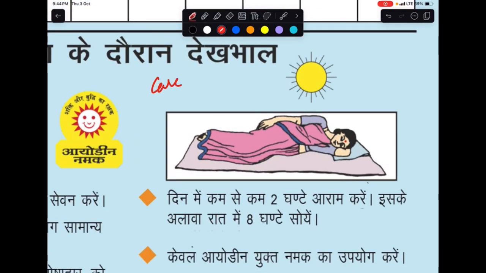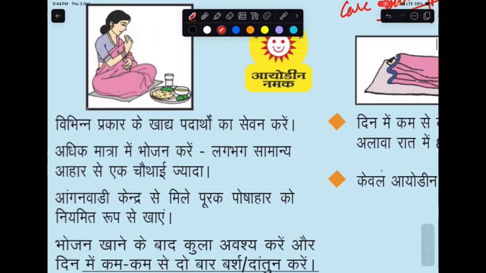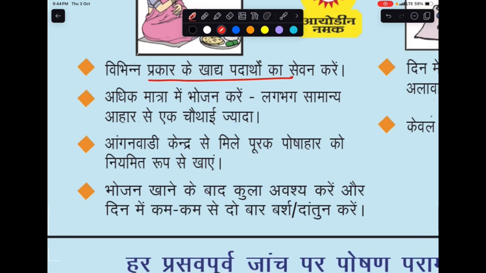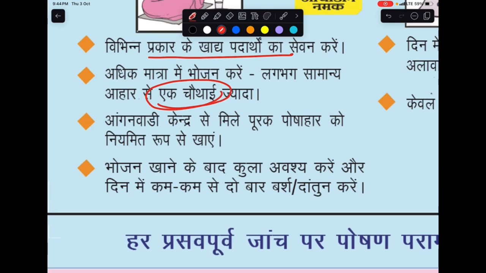All right. Now, during pregnancy, what all things are required by a pregnant female? So this is care during pregnancy. All right. So consume a variety of food. Consume more food, around 1/4 times extra than the normal diet. 1/4 times extra food you need to consume. Then consume SNP from Anganwadi centers regularly. What are SNP? These are supplements. So these are supplementary diet that you need to take regularly.